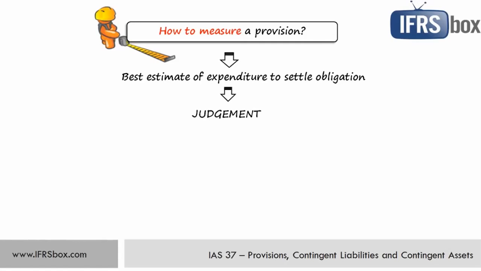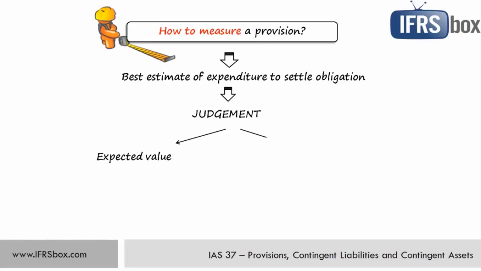There are two most often ways of measuring provisions. The first one is the so-called expected value, and it is used when measurement of a provision involves a large population of items. Then the provision is measured as a weighted average of all possible outcomes by their probabilities.